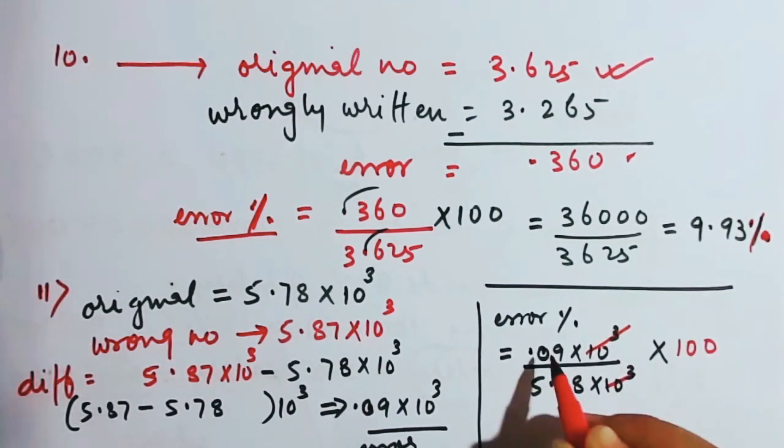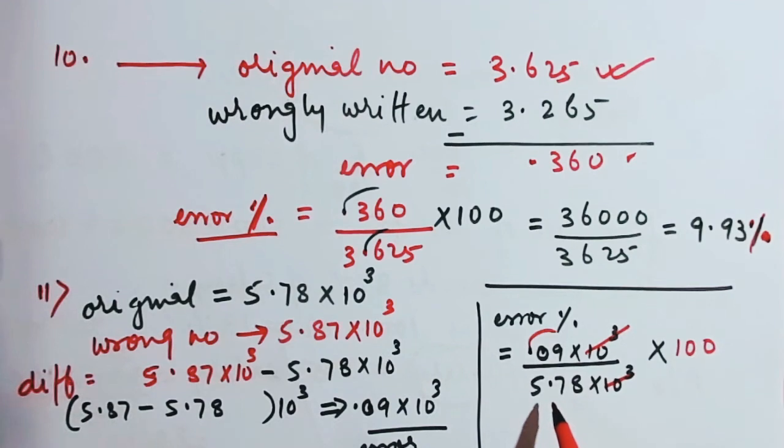This will get cancelled. If we remove two decimal places from the numerator, the denominator also has two places removed, and finally you will get 9 by 578 times 100, that is 900 by 578, and when you divide it, you will get 1.56 percentage.